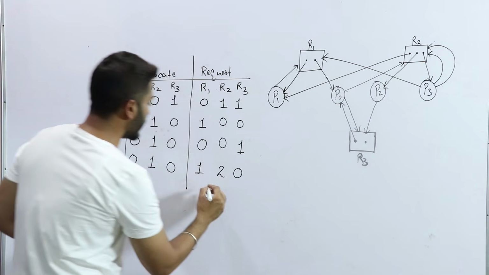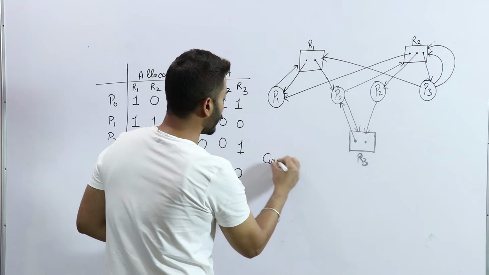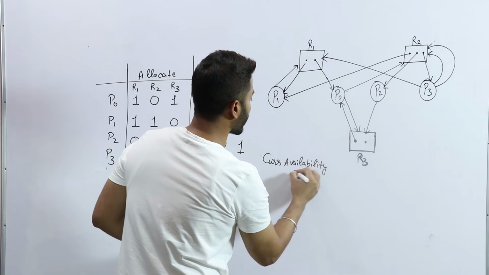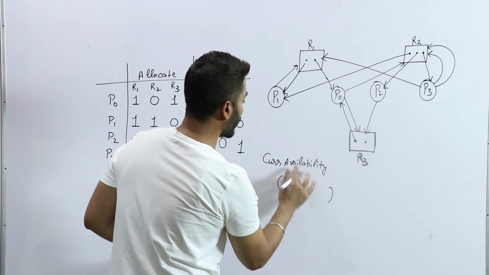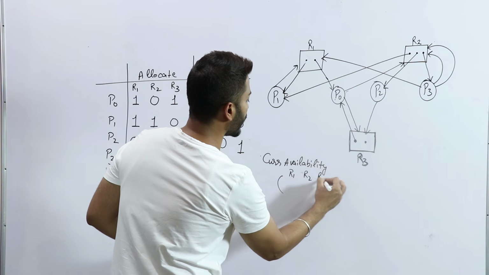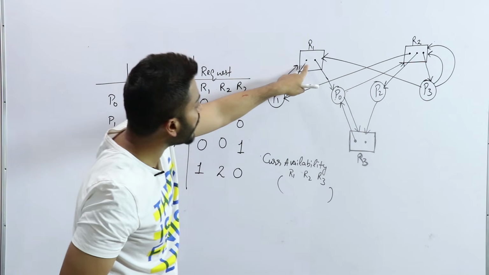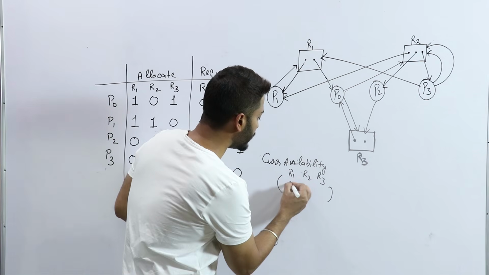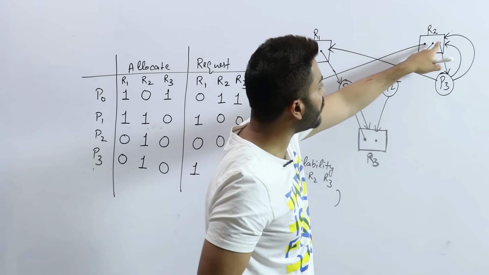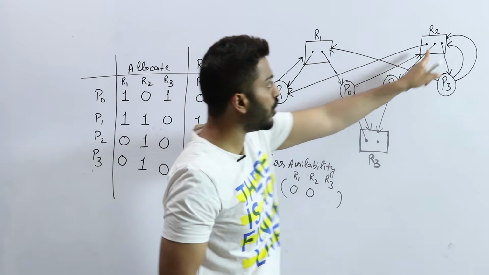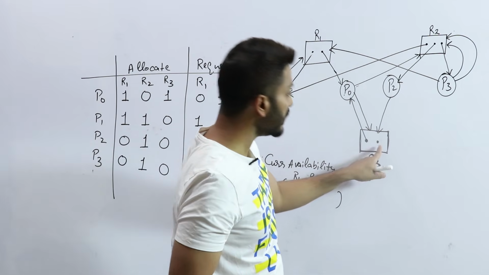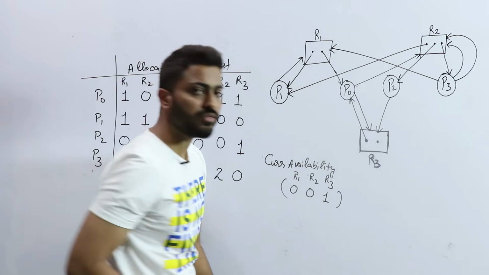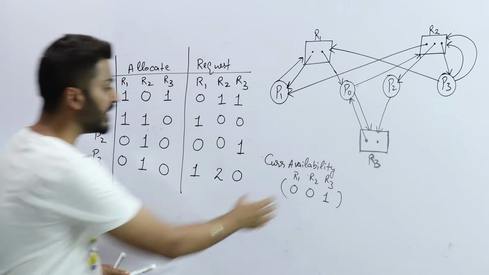Now check the current availability. What is the current availability? Check for R1, R2, R3. For R1, do we have any available? No, all the 2 instances are already booked, so just write 0. Do we have any availability of R2? No. See, all the dots are occupied. Yes, I have one availability of R3. Now this is my current availability.